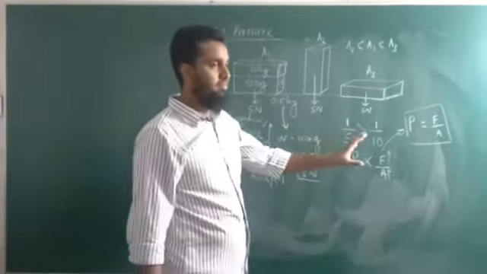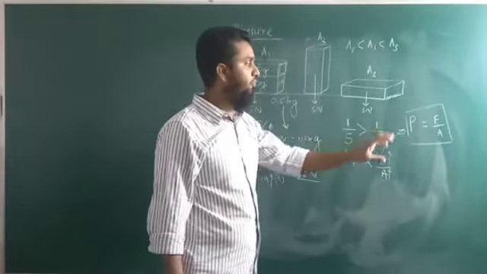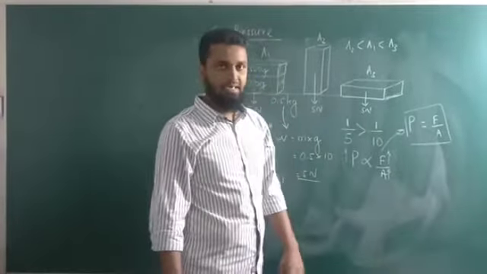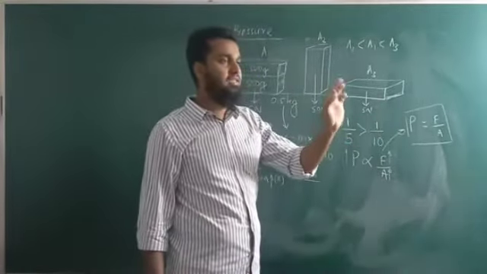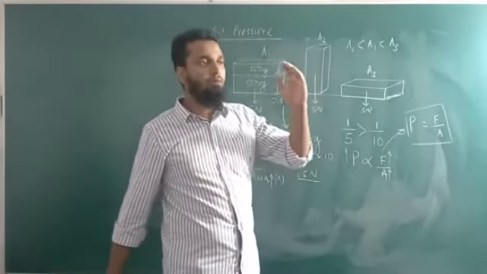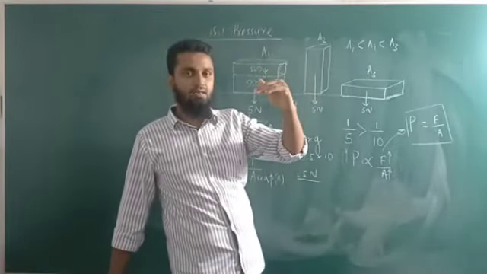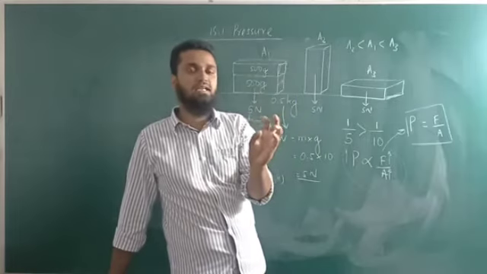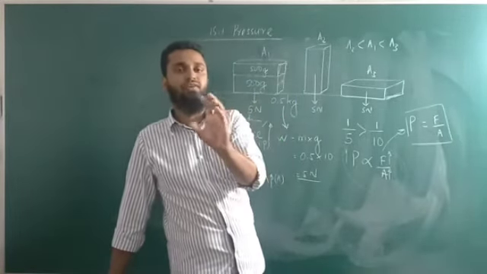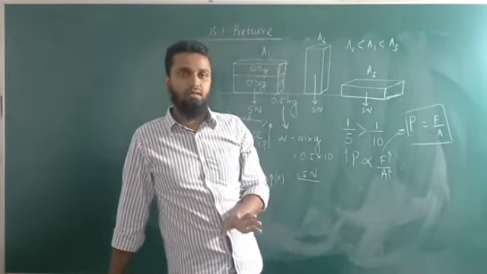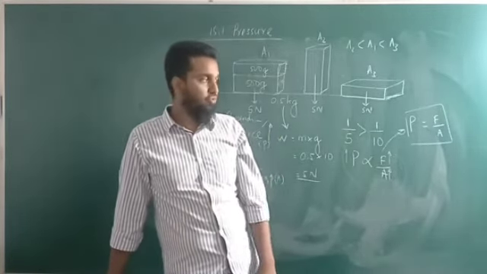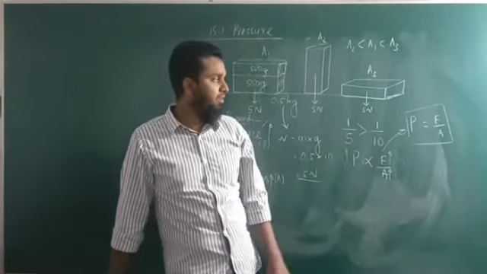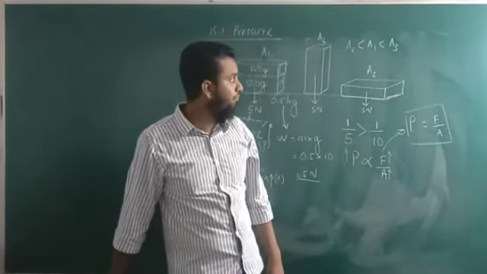Use this term, don't use just force and area. You write in your notebook: the pressure is equal to the perpendicular force applied divided by the surface area, the area felt by the perpendicular force. It should be written in that manner.